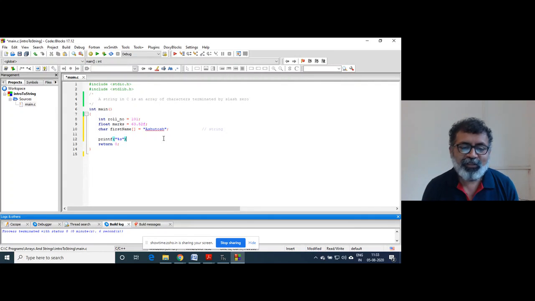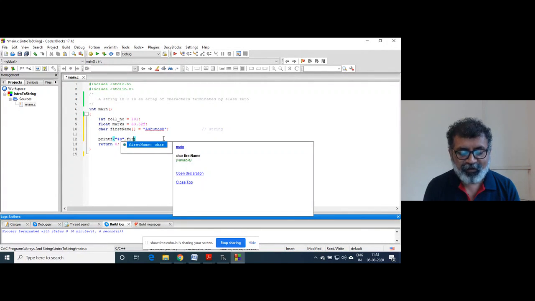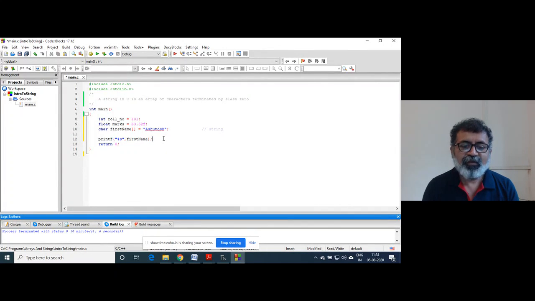But what is to be done here? If percent s is the string, then what is to be sent here? Similar to that roll number and marks, you send here the name of an array, right? And it will print, right? Try to understand the subtle difference. Very subtle, very minute difference is there. You need to understand this.